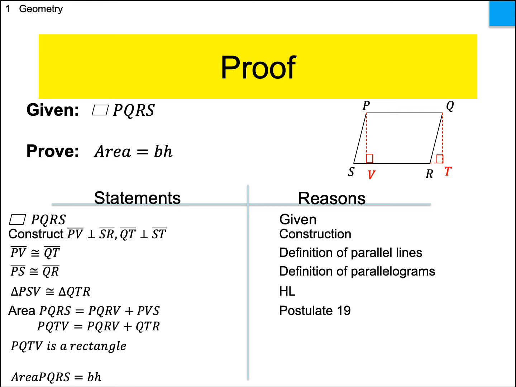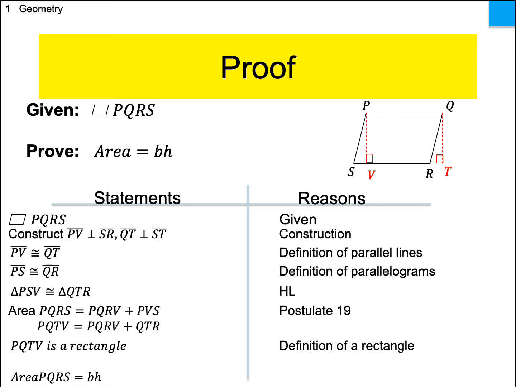And if it has two right angles and those are connected to parallel sides, then the opposite angles, either by saying that any two consecutive sides are supplementary, or we could say that the interior angles are supplementary. Yeah, either one of those would work fine. But the definition of a rectangle states that it's a quadrilateral with four right angles. And so I am probably skipping a step here by showing that the other two angles are right angles, but for the sake of simplicity, we'll leave that part out. Okay, so we've got PQTV as a rectangle.